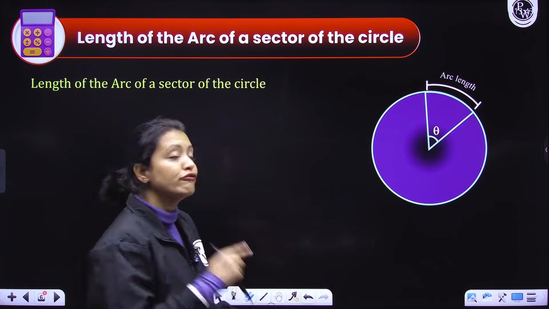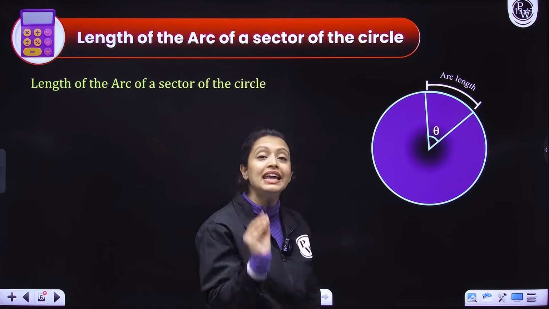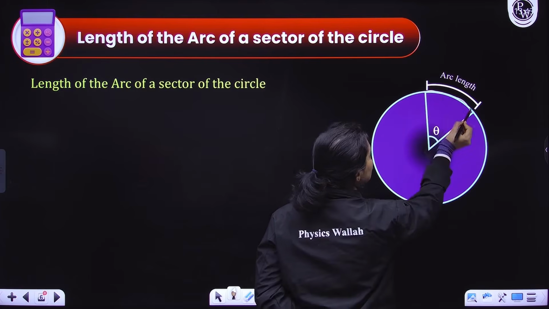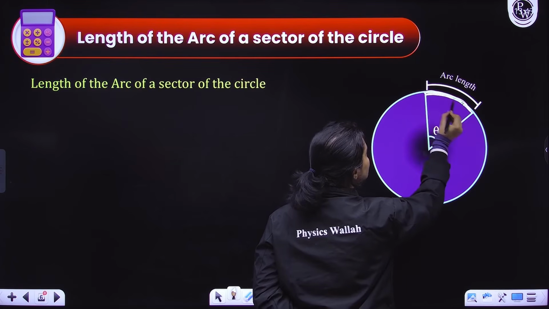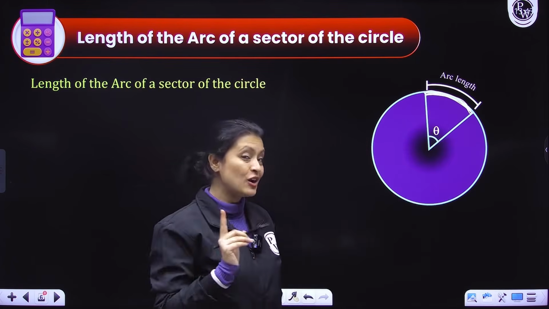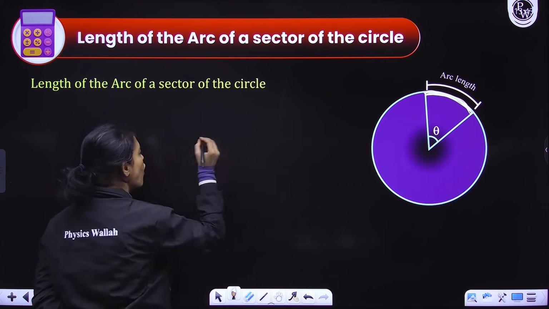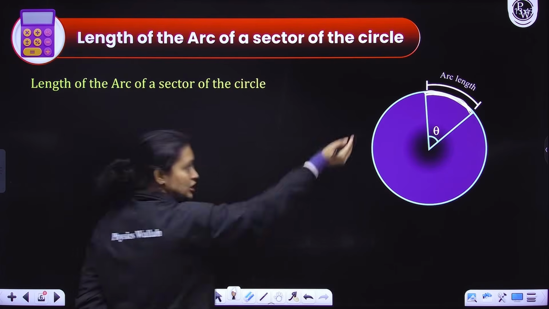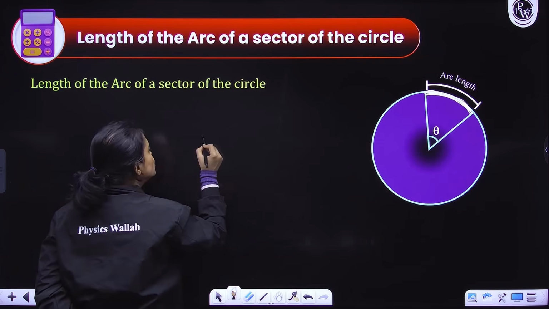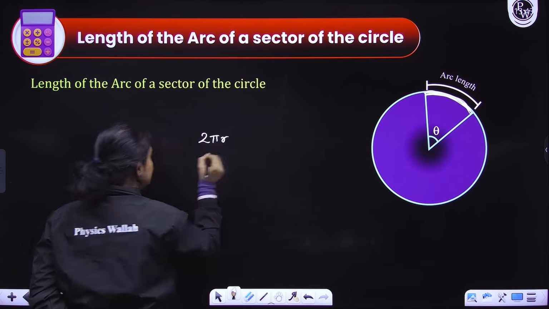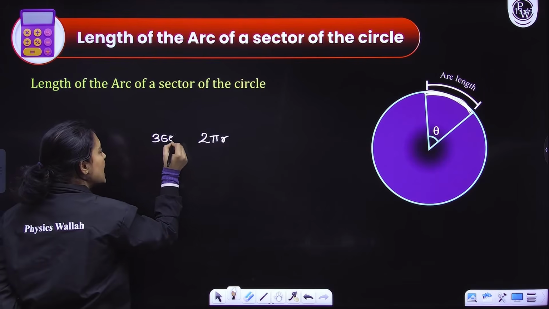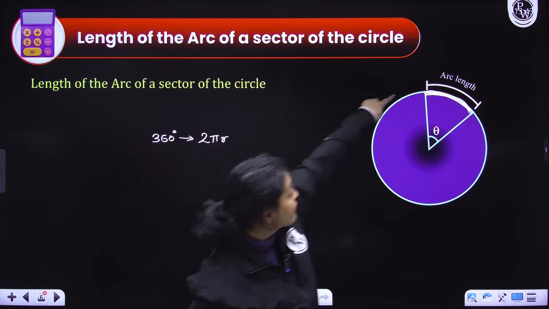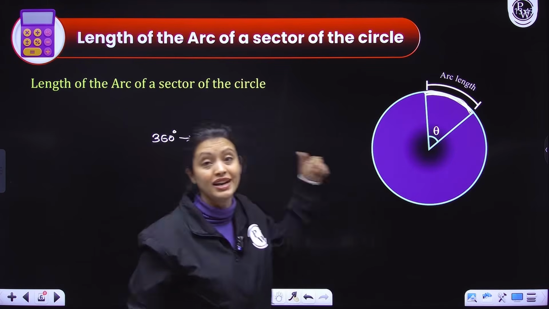Okay, so again, for the length of the arc, you would need the angle subtended by the arc at the center. Okay, so let's just suppose we have to figure out this arc's length. This is the length we have to figure out. How will we do that? Now here, let's apply some brain. We already know that the total circumference of the circle is 2 pi r. The total boundary length is 2 pi r, right? So we already know that the central angle is 360 degrees, right? So if the central angle is entirely 360 degrees, then I am talking about the entire circle and its boundary length is 2 pi r.